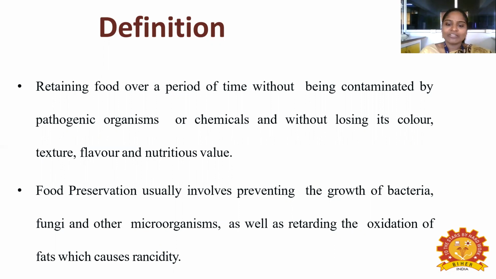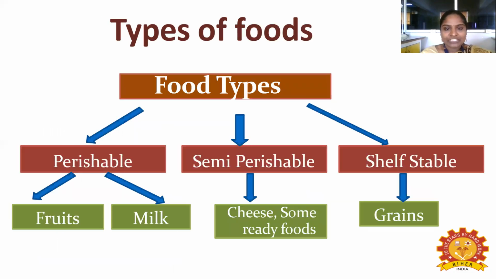Food preservation usually involves preventing the growth of bacteria, fungi, and other microorganisms, as well as retarding the oxidation of fat, which causes rancidity. So from food preservation, we can prevent the growth of bacteria, we can kill the bacteria, and we can preserve our food from microbes. We can also preserve our food from rancidity. Rancidity means the oxidation of fat, which gives a smell. So these are the definitions of food preservation.